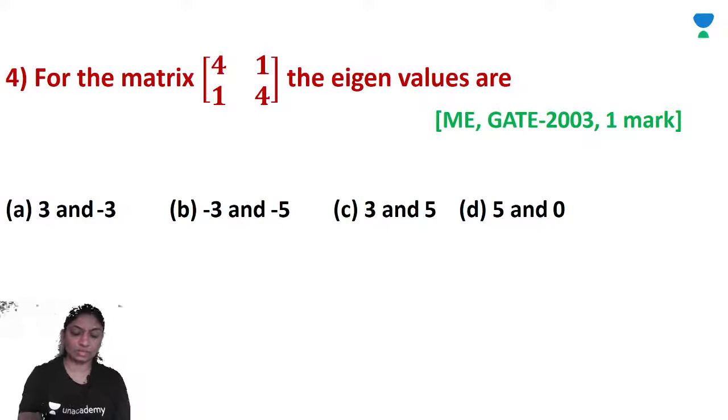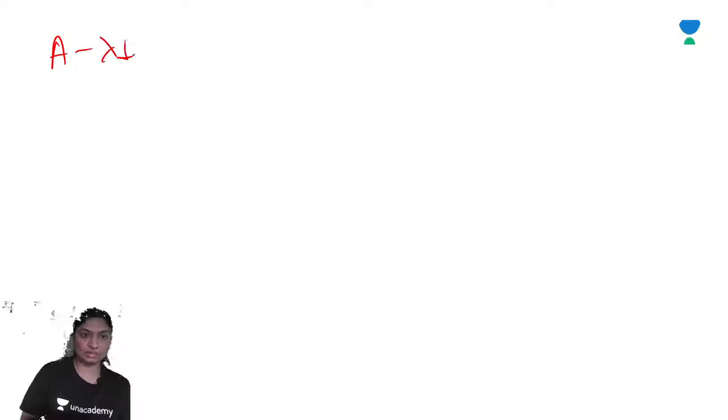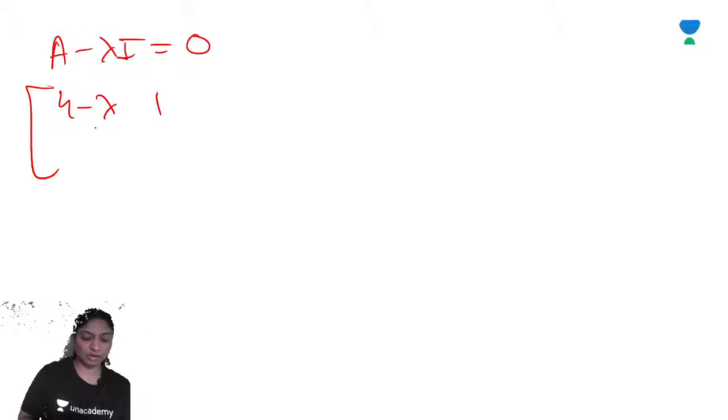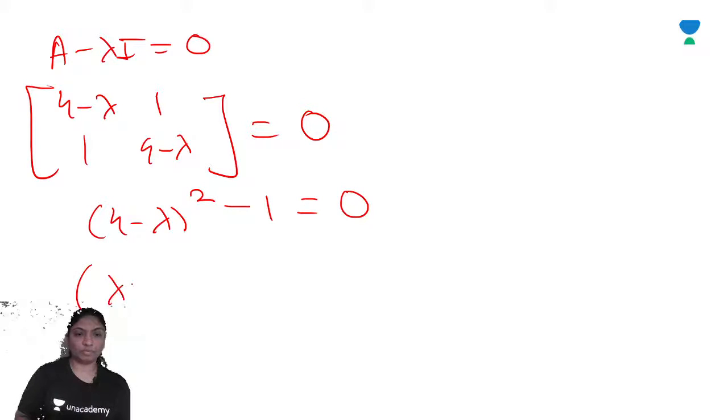So we will see 4 minus lambda. So characteristic equation: determinant of A minus lambda I is equal to 0. 4 minus lambda 1, 1, 4 minus lambda is equal to 0. So (4 minus lambda) square minus 1 square is equal to 0.